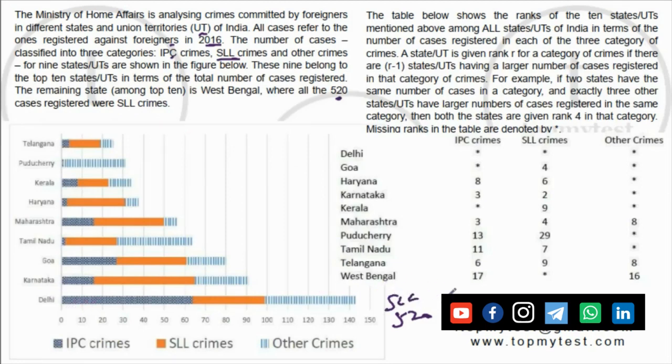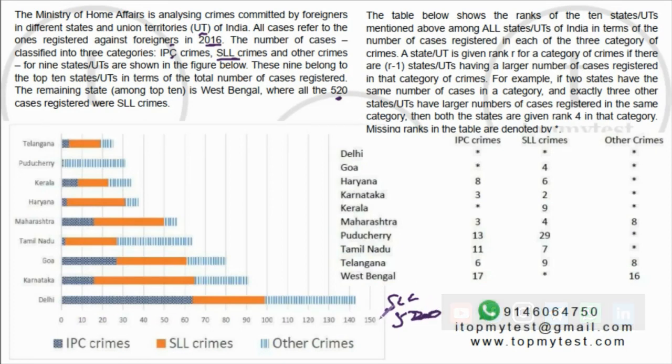So West Bengal will go out of the chart; you'll have to draw it separately, because it will skew the axis up, as West Bengal is a huge number. West Bengal has 520 cases and this scale is only till 150, right? So it'll be huge. We also know that anything from 11 and below will have total crimes less than 25 of any category, and the total will be less than 25, right?